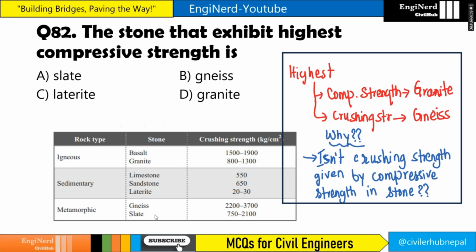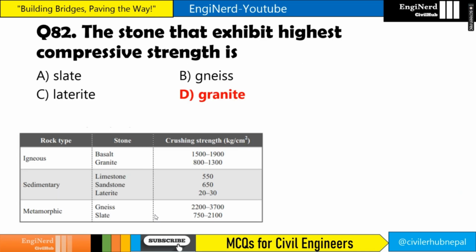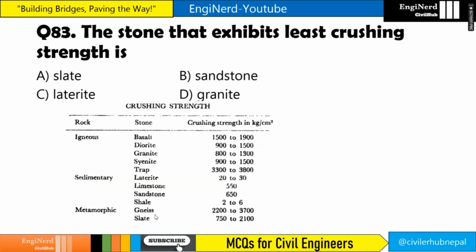So basically what you need to remember is, if there is a compressive strength, you go for granite, and if there is crushing strength, you go for gneiss. The stone that exhibits highest compressive strength is granite, right? The stone that exhibits least crushing strength is laterite. If you see in the laterite, it is 20 to 30 kg per centimeter square only. So the answer here is laterite.